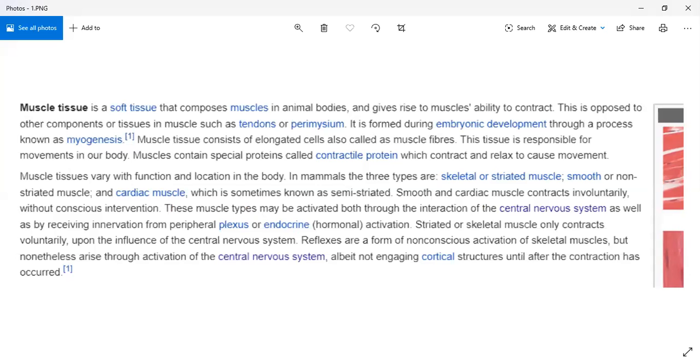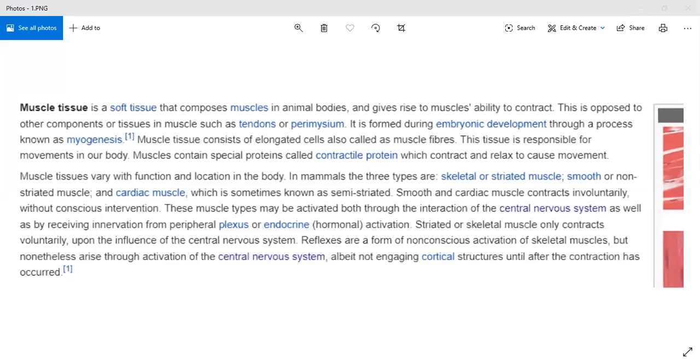So what I will do now, I will unmute Adya. Adya, unmute yourself. Yes, Adya. Adya, are you able to hear me? Yes, ma'am. Which topic we have started? Ma'am, muscular tissue. Yes, muscular tissue.